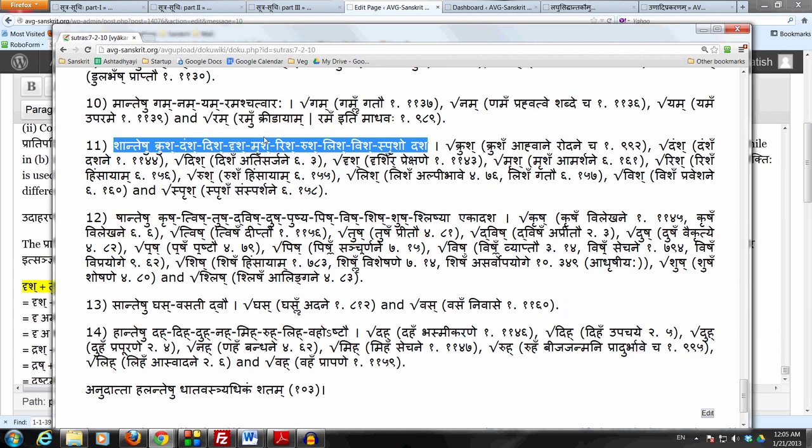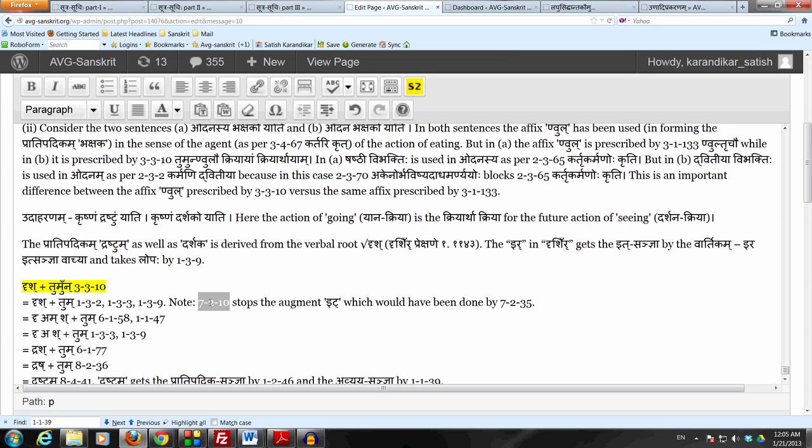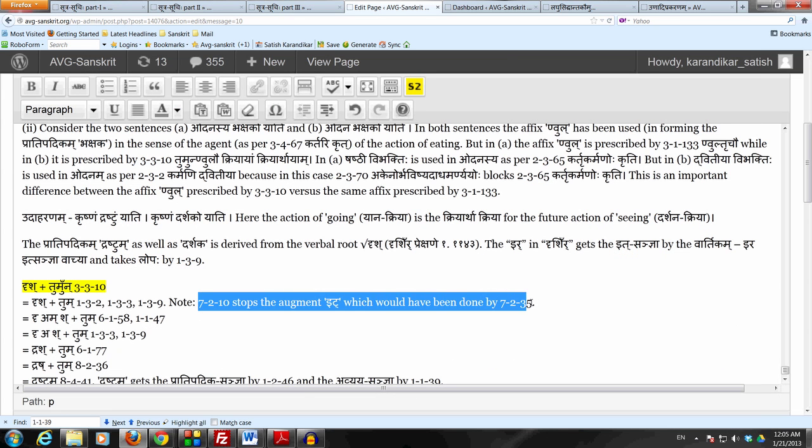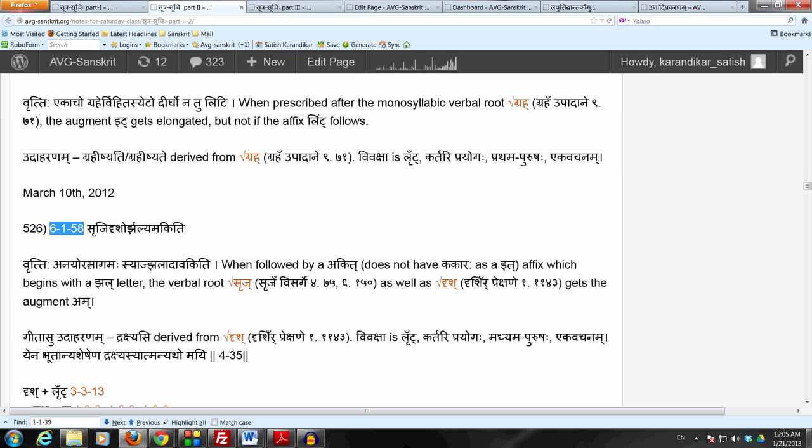So drish is listed there, so this is an anudattupadesha dhatu, so therefore 7.2.10 stops the idagamaha, which would have been done by 7.2.35. So tumun does not take the idagamaha. And now we apply sutram srijidrishor jalyamakiti 6.1.58, which we have studied before. That sutram, if we recall, says anayor amagamaha sya jaladavakiti.